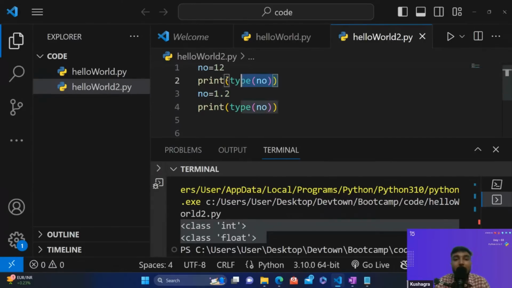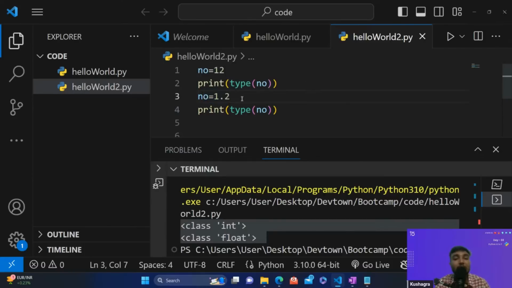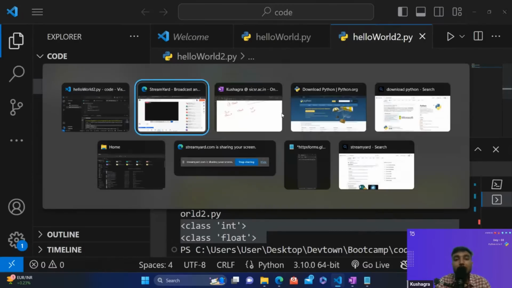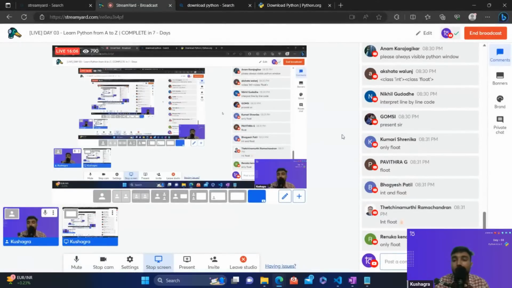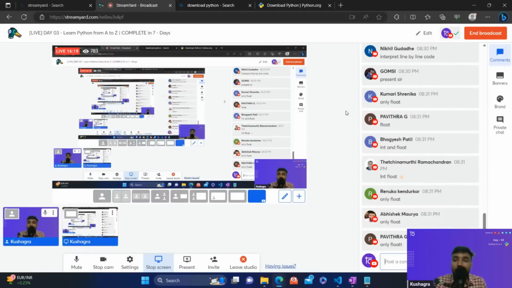So at line number 2, the number data type would be integer, but at line number 3, since we have changed the value, it changes to float. I hope this is clear, guys. Is this clear? Yes, Nikhil, Python is an interpreted language and it interprets the code line by line.